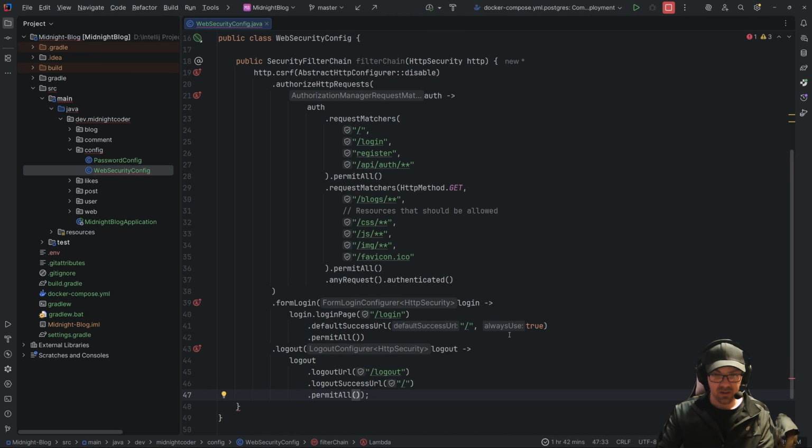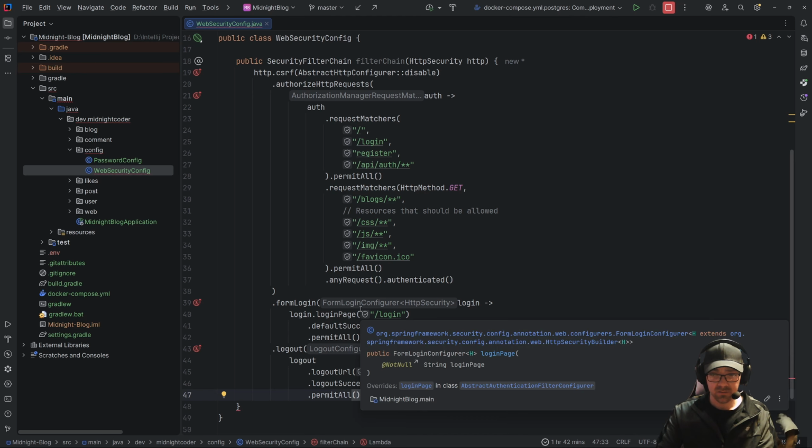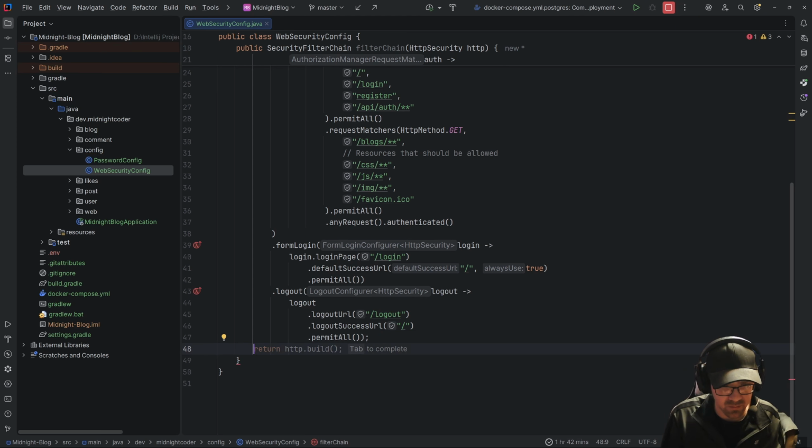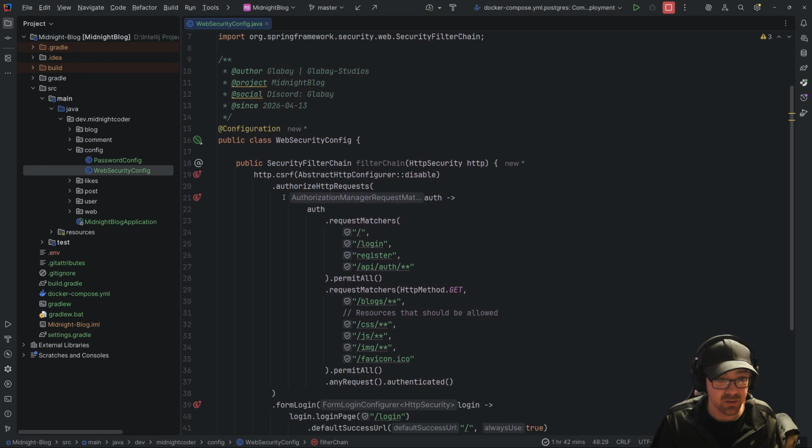Okay, and that's all we need for here, I believe. So we just want to simply return the HTTP request and build it. And that is our security chain.